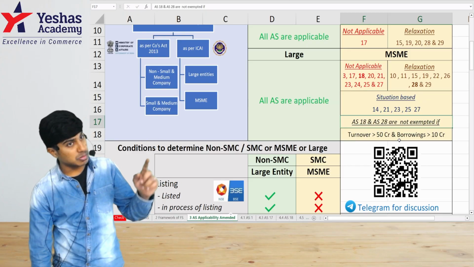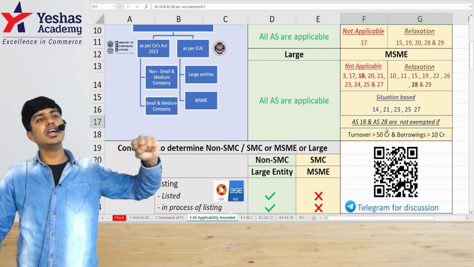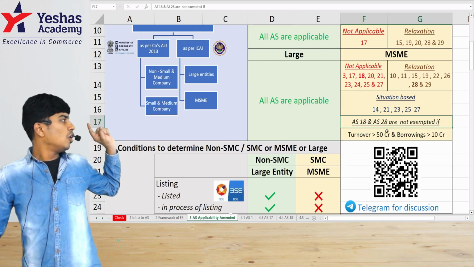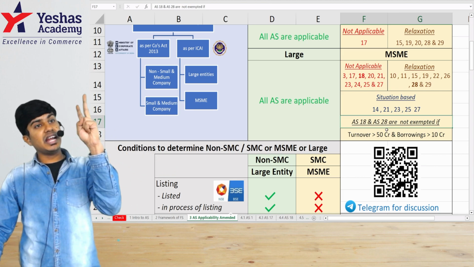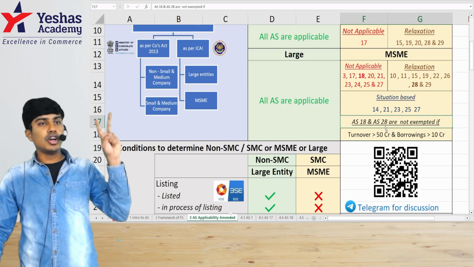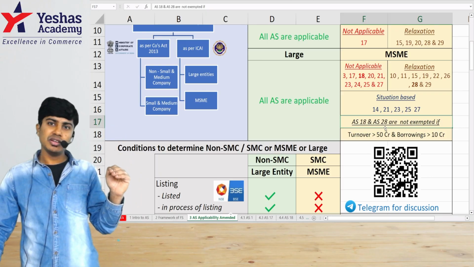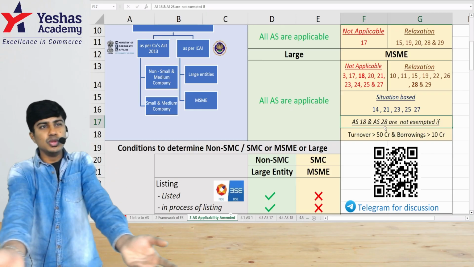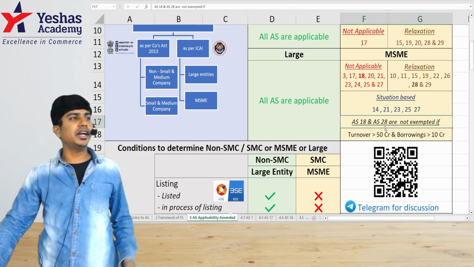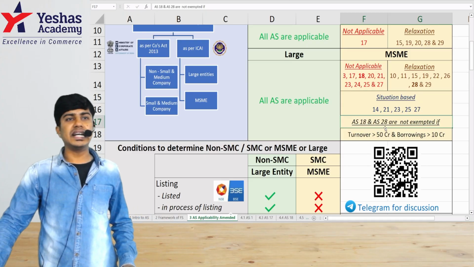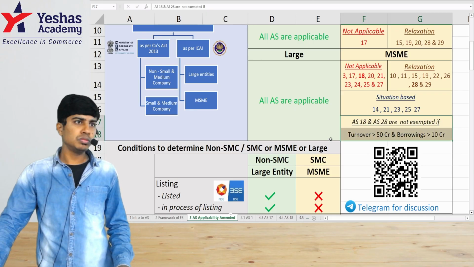But among the small companies, if you are such a small non-corporate entity, sorry, not company, whose turnover is greater than 50 or whose borrowings are greater than 10, then AS 18 and AS 28 will be fully applicable. For you to not have to follow 18 and 28, your turnover should be less than 50 and your borrowing should be less than 10. Some new threshold has been given for non-corporate entities where applicability of accounting standards is as per ICAI's limit. This is something new. You can expect an MCQ on this anytime soon.